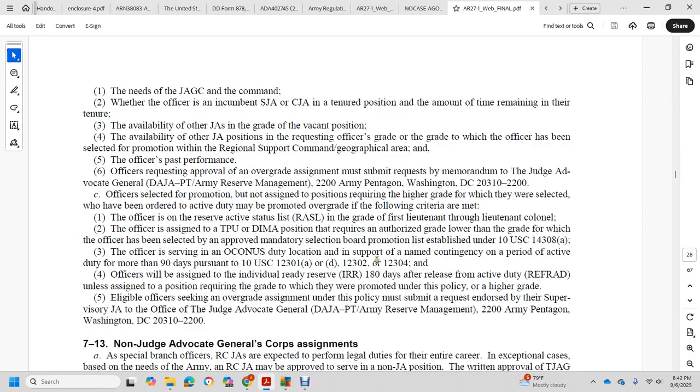Officers on OCONUS duty locations, overseas contingency plan period, or over the activity, for no more than 90 days pursuant to Title 10 U.S. Code 12301(a) or (d), 12302, 12304. Officers of the Individual Ready Reserve, 180 days after release from the activity, unless the position was required at the grade to which they were promoted under a policy for higher grade eligible officers. An officer seeking the overgrade assignment under the policy must submit a request, endorsed by the supervisor, to the Judge Advocate General, 2200 Army Pentagon, Washington, D.C.